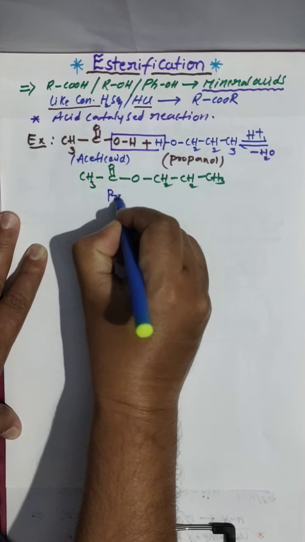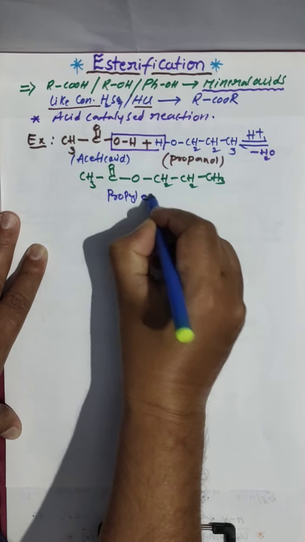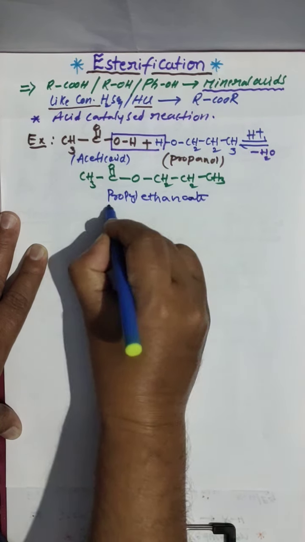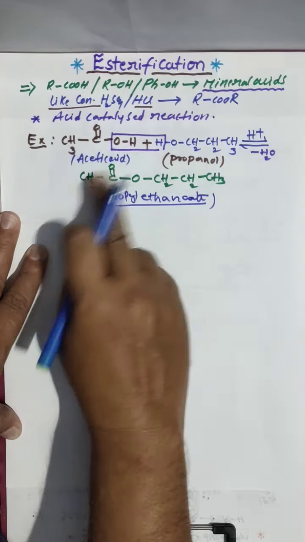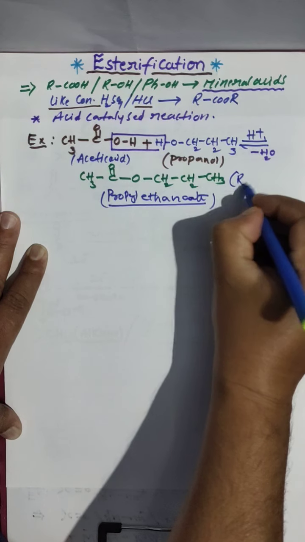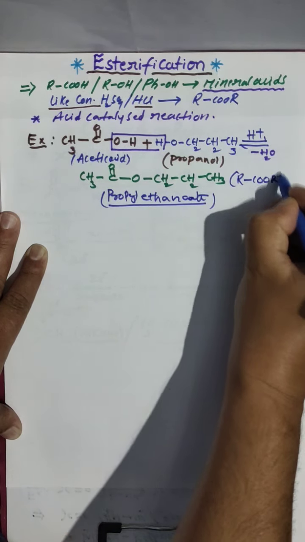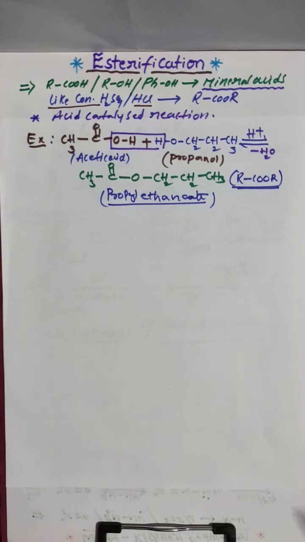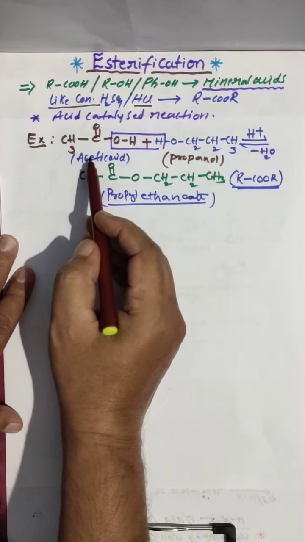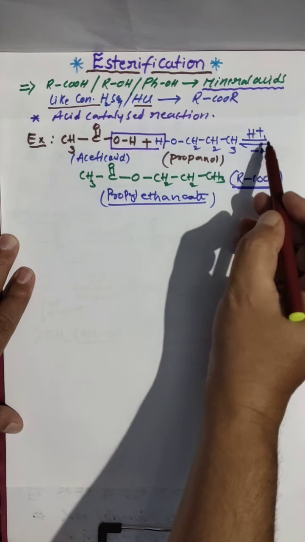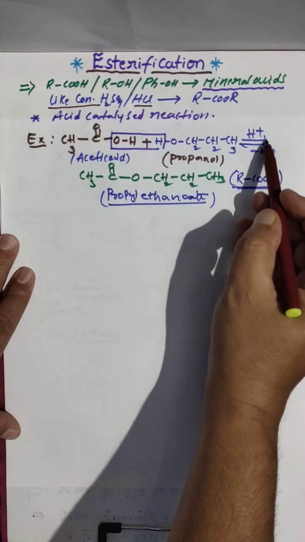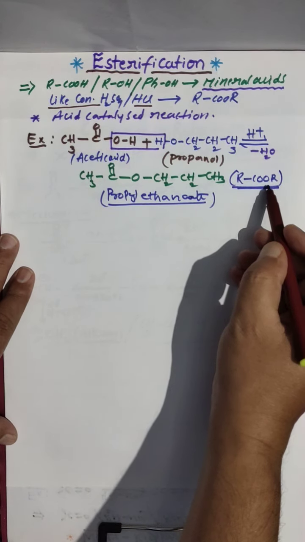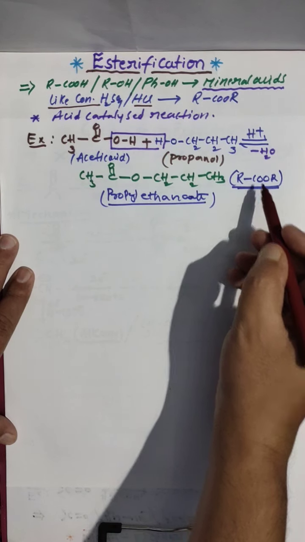So product name is propyl ethanoate, and this is the RCOOR form, ester. And this is what we are calling esterification. When an acid with alcohol in the presence of acid medium acting as a catalyst, you are getting ester. So preparation of ester.